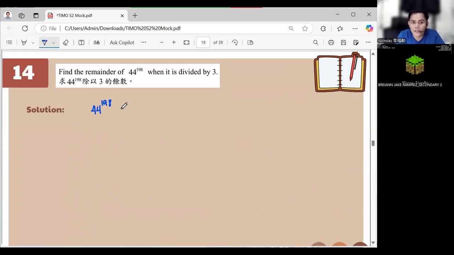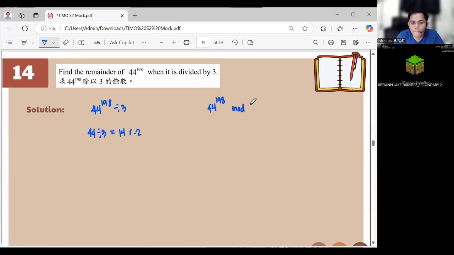So to be honest with you, you just need to divide 44 by 3, and you get 14 remainder 2. Can we use modulo? Yes, you can use modulo. If you use modulo, it's the same thing. Later, I'll show you the modulo, which is the same. Okay?